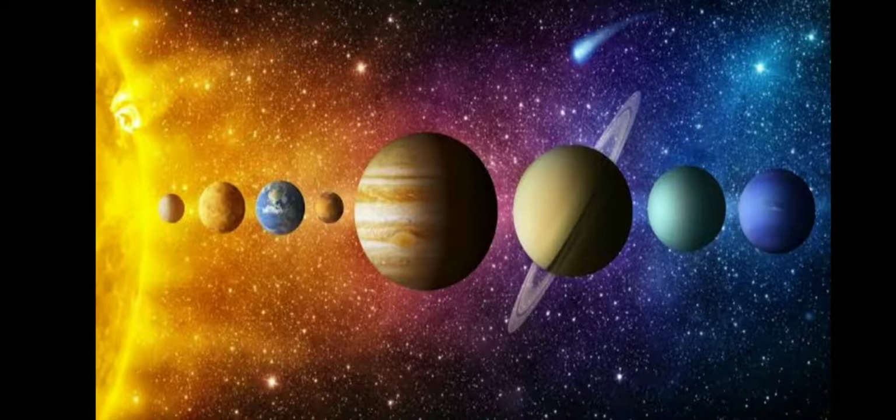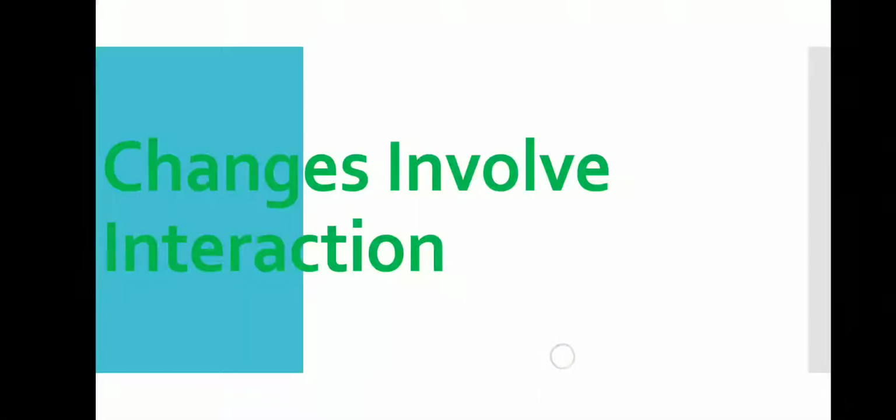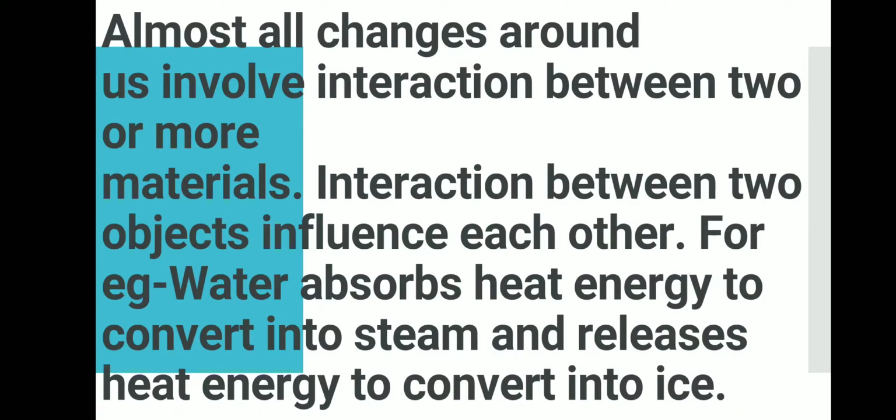Now let us learn about changes involve interaction. Means when changes are taking place, the things which are changed, they either take energy or give out energy, or with the help of some other object they brought about the changes. The other object which is enhancing the change or causing the change also gets some alteration. Now let us learn about those things. Changes involve interaction. Almost all changes around us involve interaction between two or more materials. Interaction between two objects influence each other.